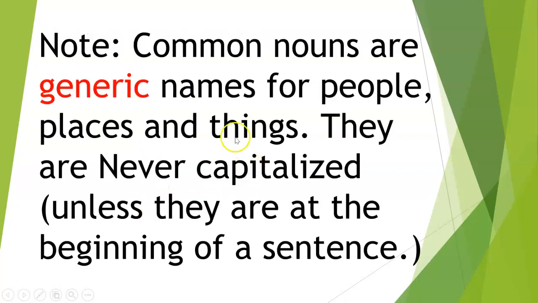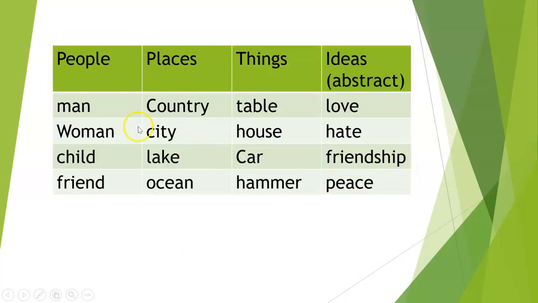These are nouns. Common nouns are generic names for people, places, and things. They are never capitalized unless they are at the beginning of a sentence. And in a moment we'll discuss that.